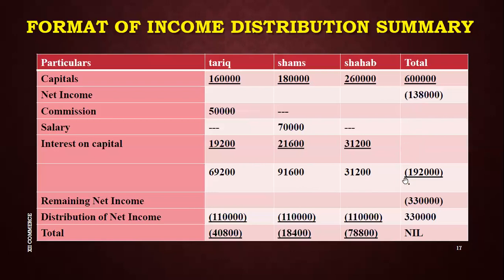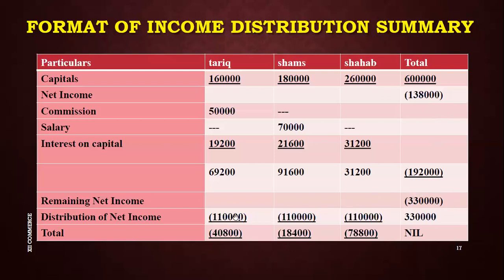So minus and minus is negative; we add these values but put the sign of the biggest number. The biggest number here is 192,000, that's why I apply the negative sign. As you can see, the remaining net income is negative.